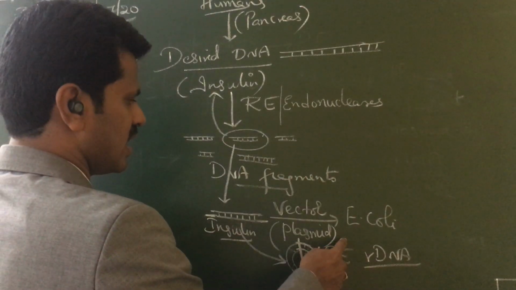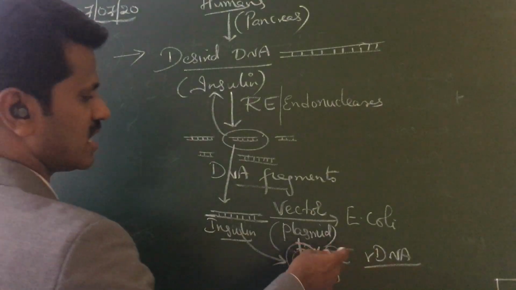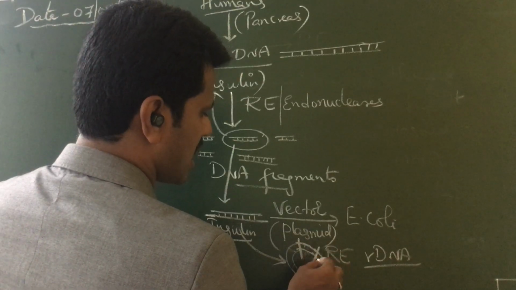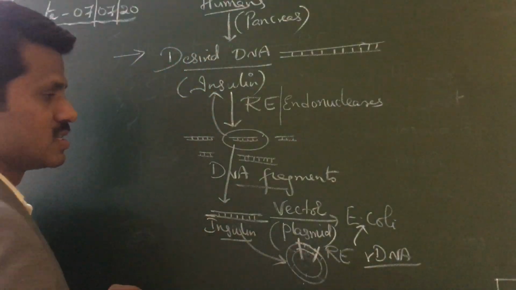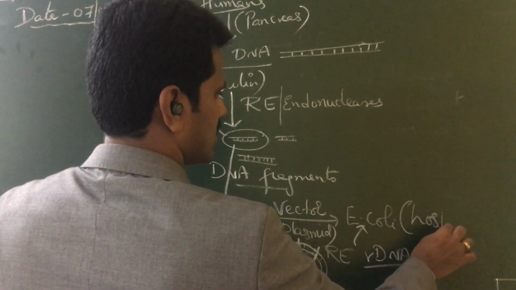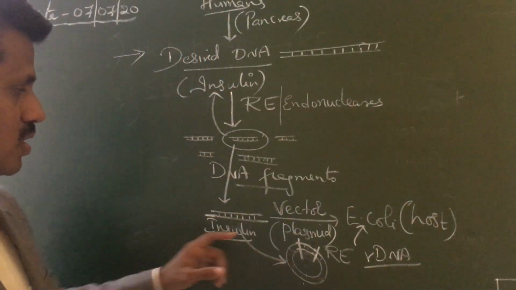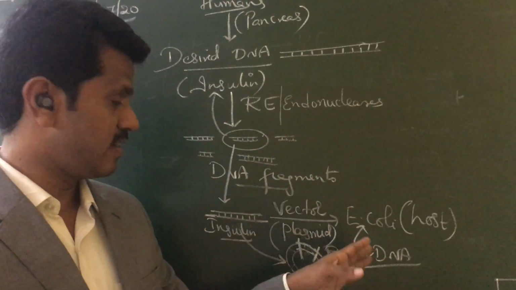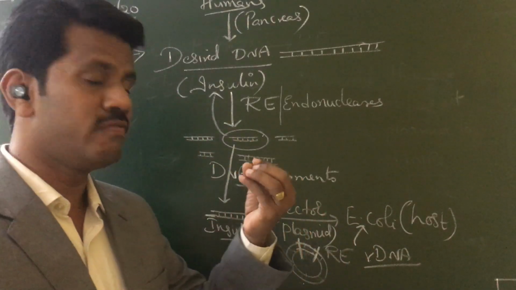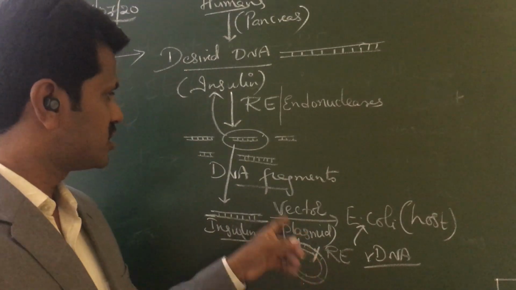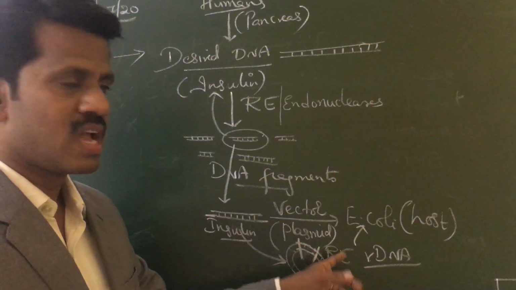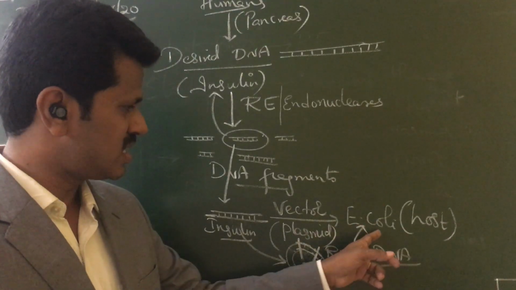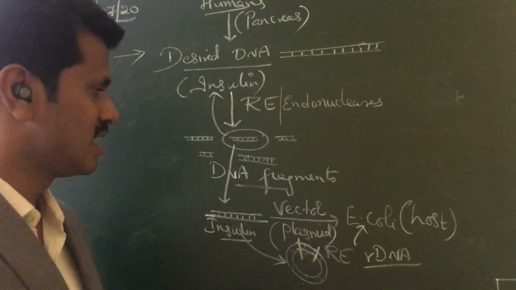After forming the rDNA, you have to insert this rDNA into E. coli. So E. coli is a host. In that E. coli you are inserting this rDNA. Everything is done externally, outside, in vitro conditions. So in laboratory conditions you are making all these changes, and after preparing this, you are inserting that into the host with the process of transformation.